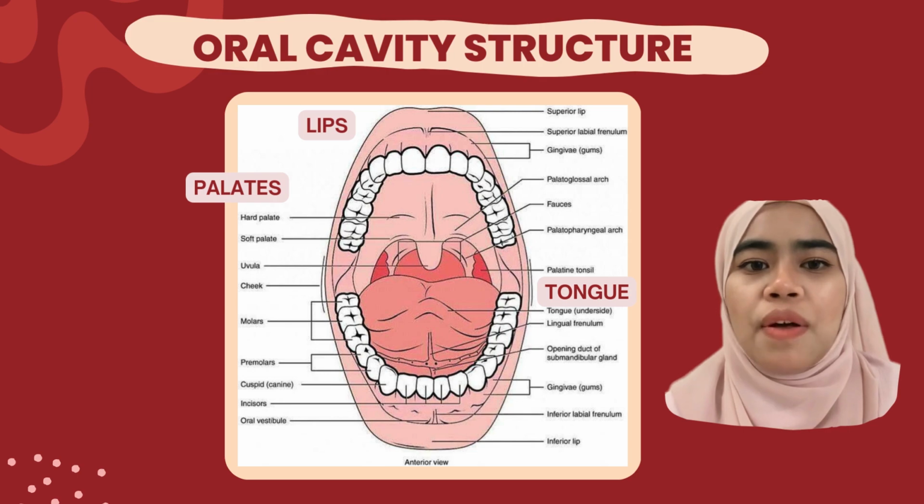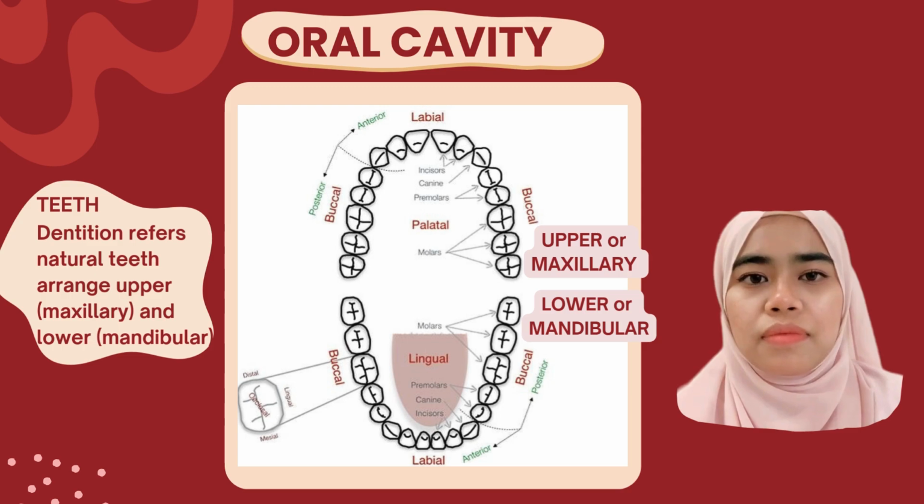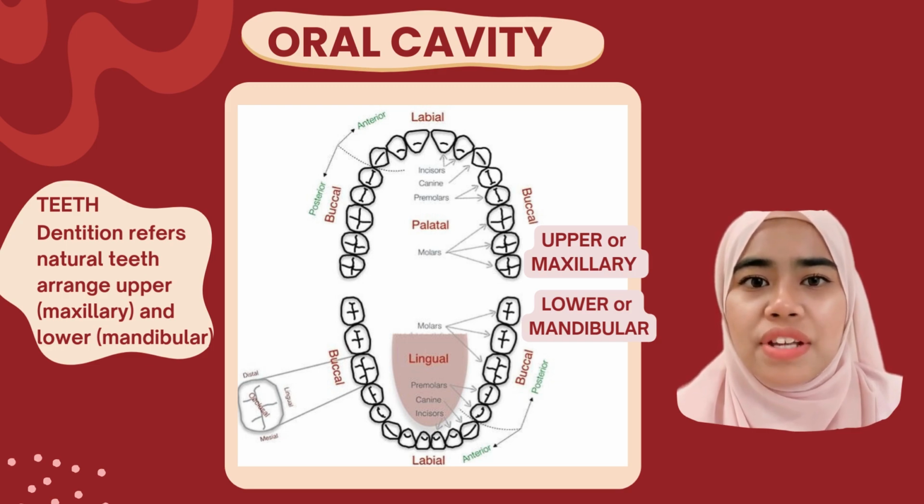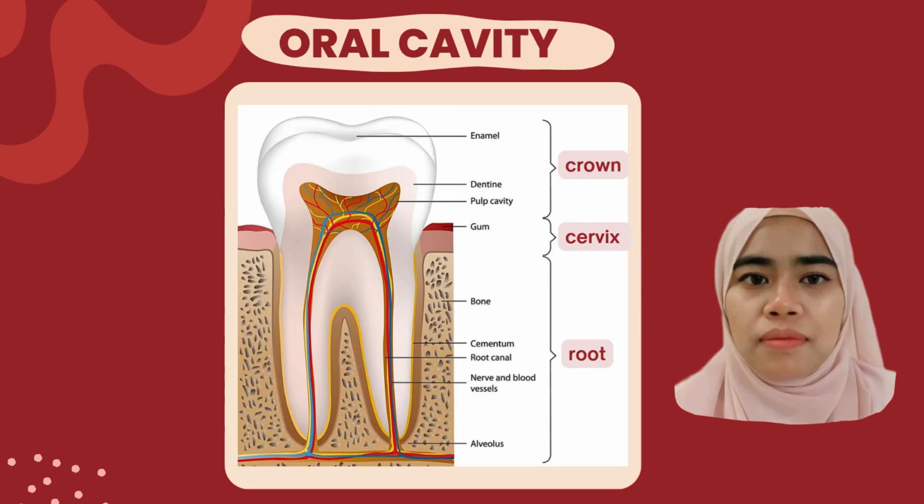Fourth is the periodontium, the supporting structure of the teeth. The dental arches. Dentition refers to the normal teeth arranged in the upper maxillary and lower mandibular arches. It consists of 4 types of teeth. Incisors and canines, also known as cuspids. These teeth are used for biting and tearing. Premolars, which are also known as bicuspids, and molars. These teeth are used for chewing and grinding.